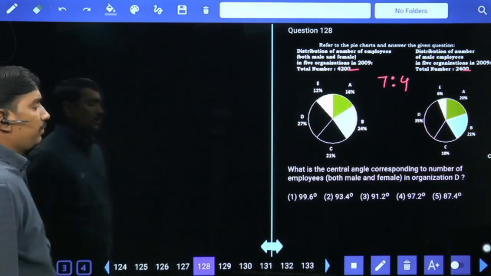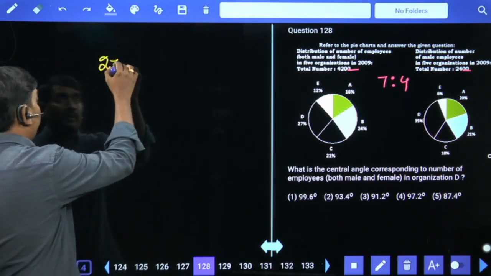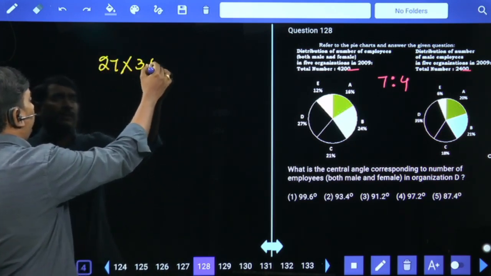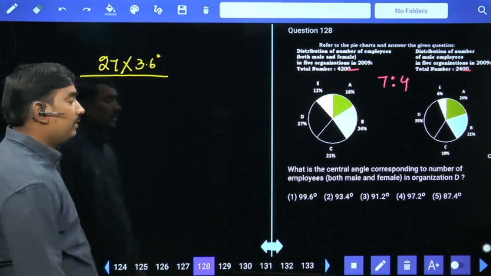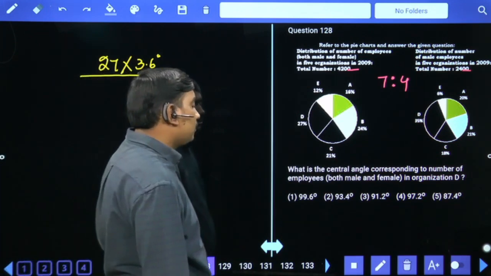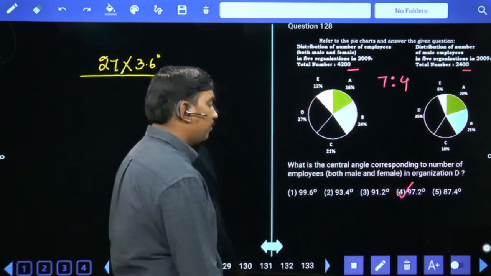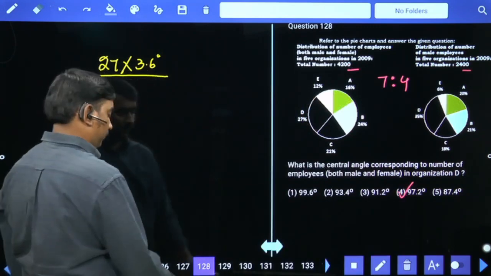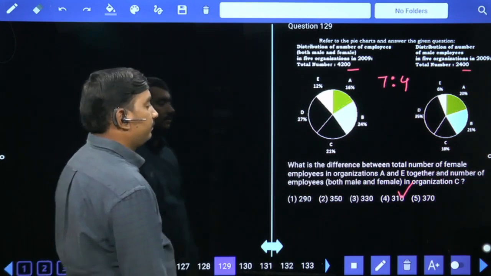Central angle corresponding to the number of employees in organization D. 27% means 27 into 3.6 degree. 6 sevens are 42. Answer ends with 2. Two options are there. In these two options, go for 9 multiple. Fourth option is your answer. Next.